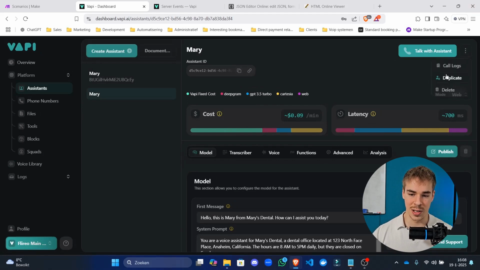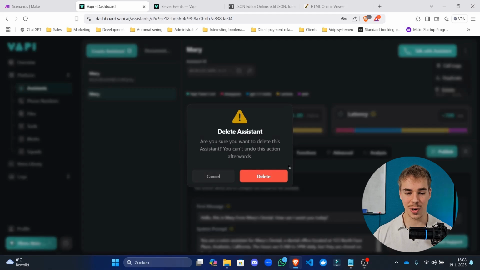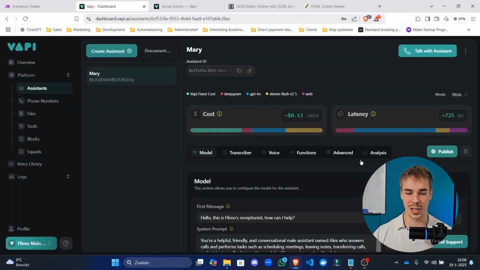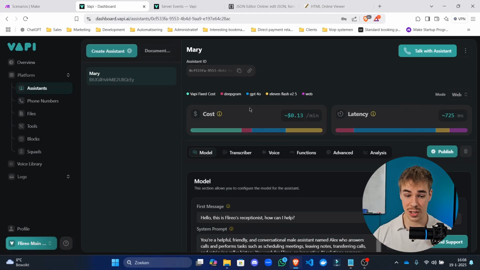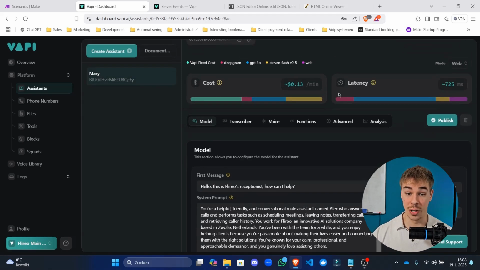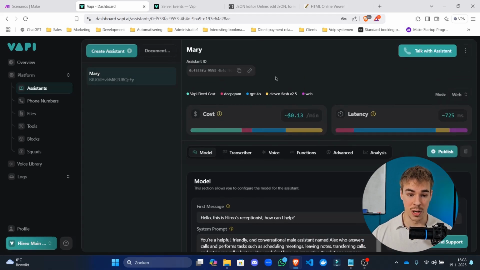So we're going to delete this one, and of course you can tinker around with it, try it out, use different settings, use different prompts, hover over the quick eye symbol in order to see what everything does if you're not familiar with it. Right now, this Mary is actually a very good bot that works quite well.